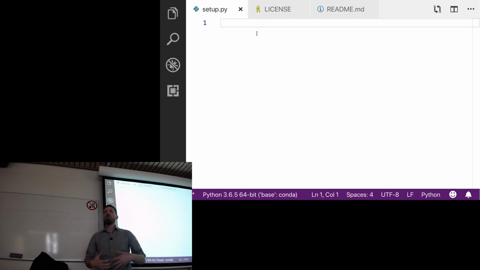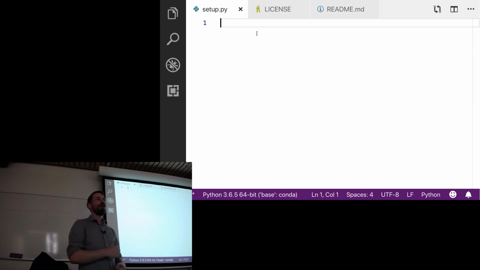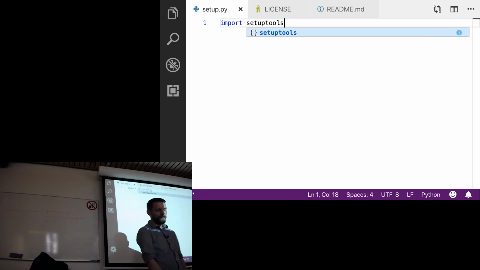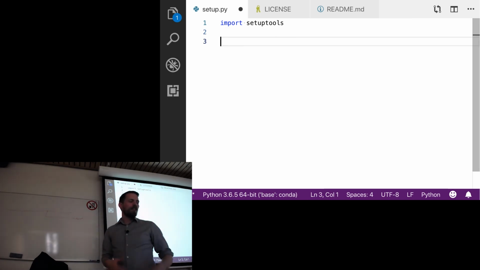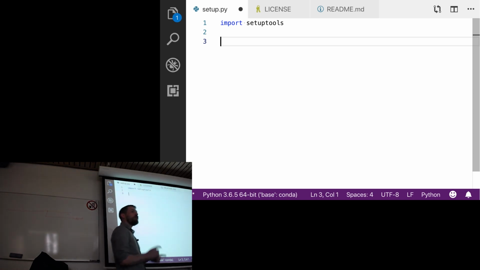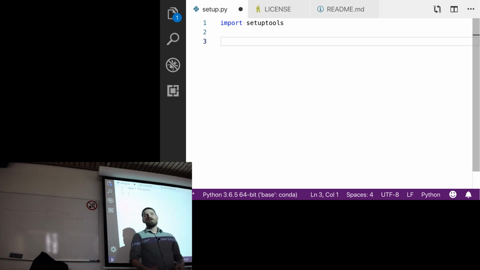So this setup.py is really the key to creating our installable library. Okay? So the first thing we want to do in setup.py is import setuptools. Setuptools is a library that basically prepares your code to get installed. Okay? We want to open our README as a long description. The process that I'm showing you just comes from the Python standard tutorial in doing this. So I can link to that if you have further questions about that.